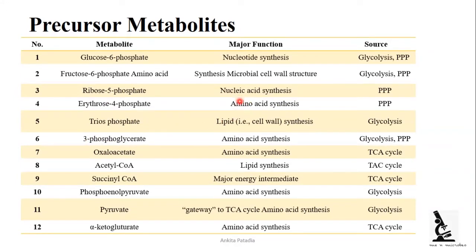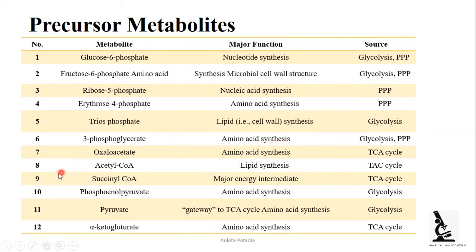Now fifth is triose phosphate, which plays an important role in lipid synthesis. Which lipid? Cell wall lipid, meaning the lipids present in the cell wall, and it is produced by glycolysis. Now the sixth is 3-phosphoglycerate, which is produced by glycolysis and the pentose phosphate pathway and plays an important role in amino acid synthesis.